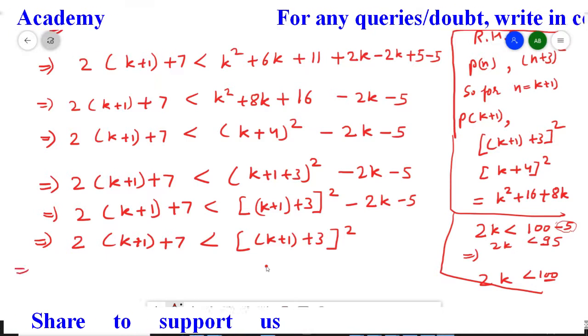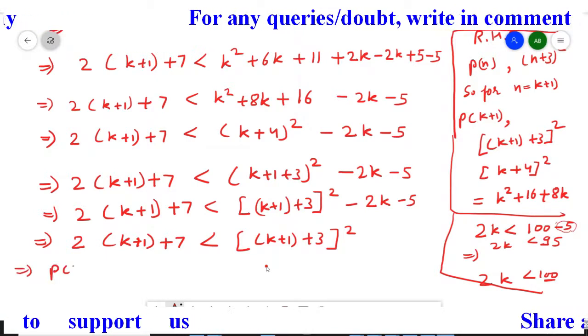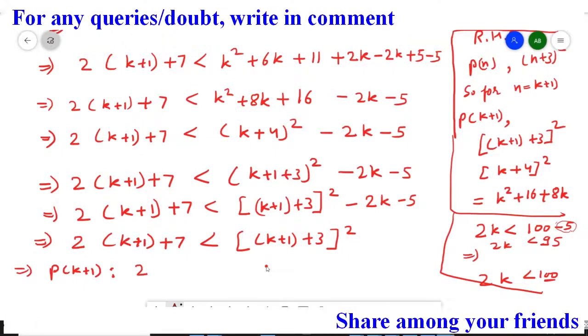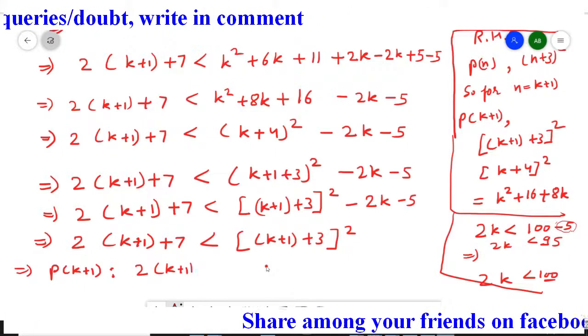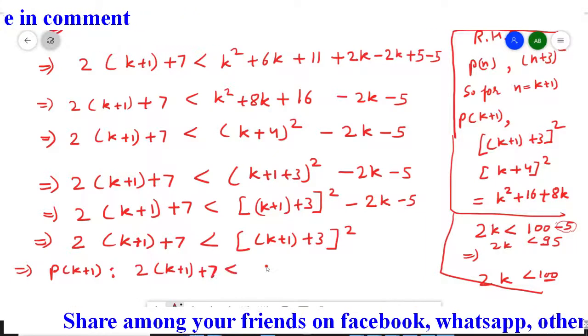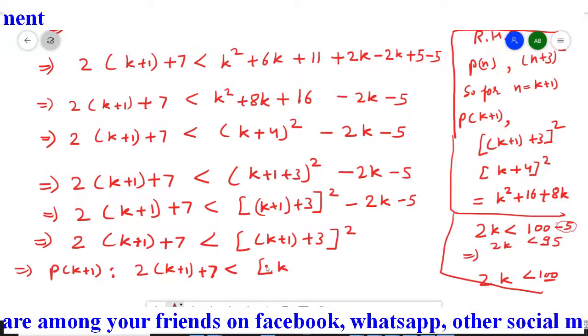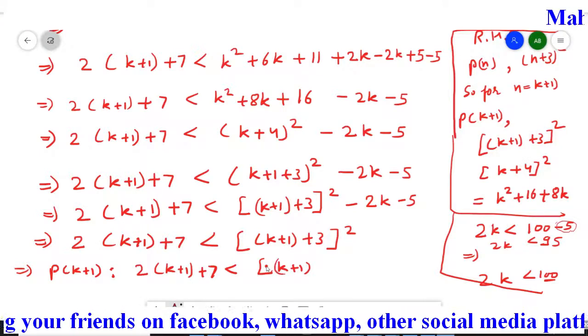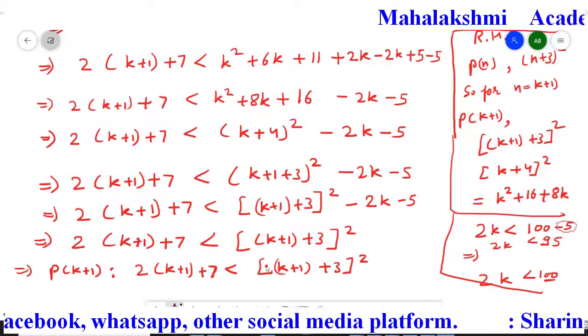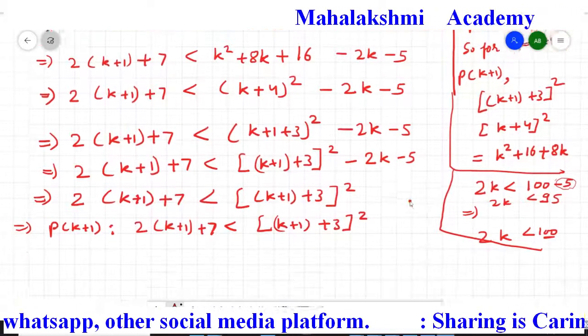So it is actually your P(k plus 1) statement. So write here the P(k plus 1) statement, that is 2 (k plus 1) plus 7 is less than (k plus 1 plus 3) whole square. So its third step is completed.